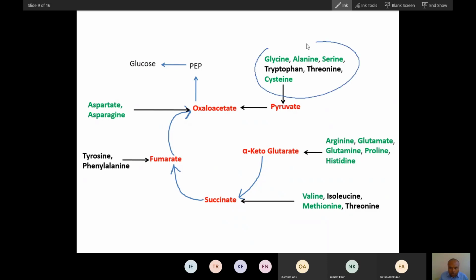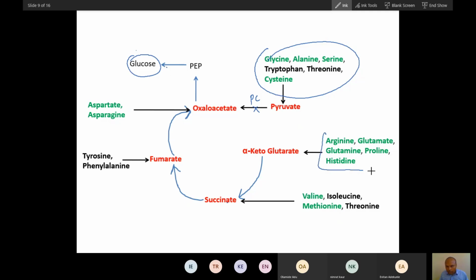So this amino acid will join as pyruvate here, and this pyruvate will convert directly by pyruvate carboxylase to oxaloacetate, and you know that this oxaloacetate will convert into glucose. Now some amino acids will join the Krebs cycle as alpha ketoglutarate. Now you know alpha ketoglutarate will convert into succinate, succinate into fumarate, fumarate into oxaloacetate. So there is no pyruvate intermediate directly. This reaction will not be there. The oxaloacetate directly will convert into glucose. Did you understand this?